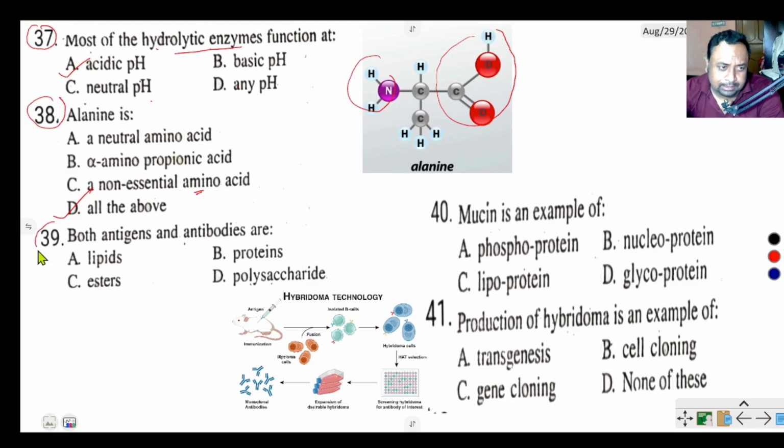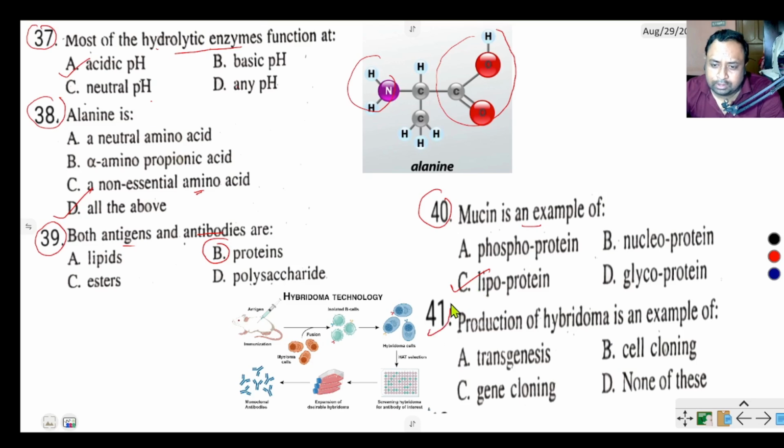Question number 39 says both antigen and antibodies are proteins. Question number 40 says mucin is an example of phosphoprotein, nucleoprotein, lipoprotein and glycoprotein. It is one type of lipoprotein.